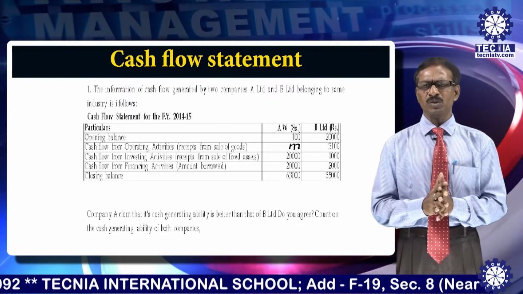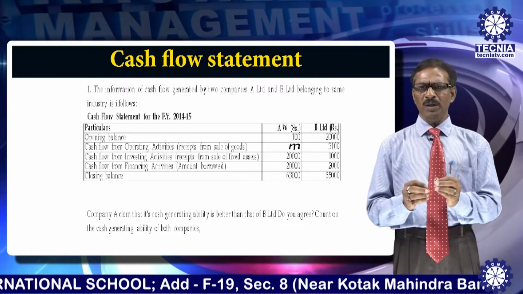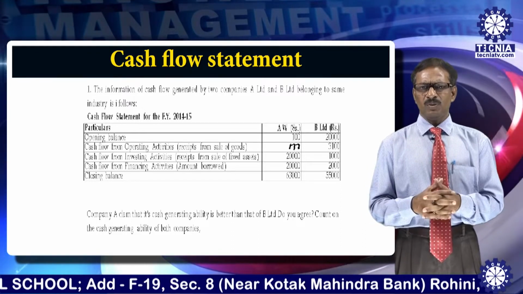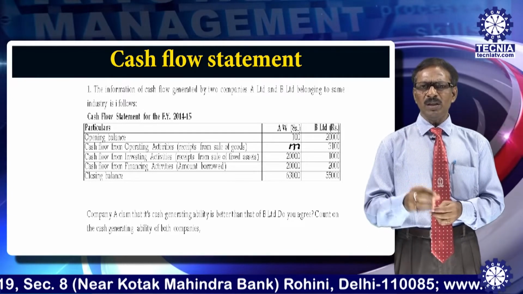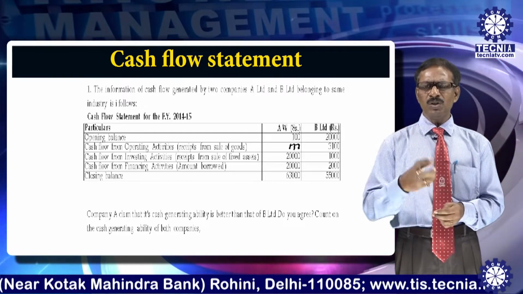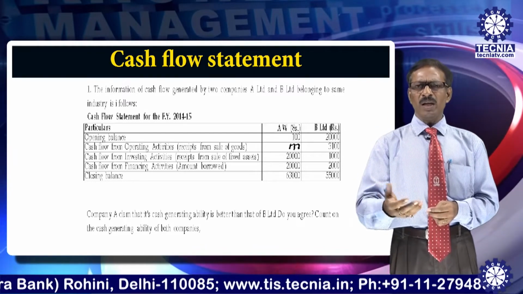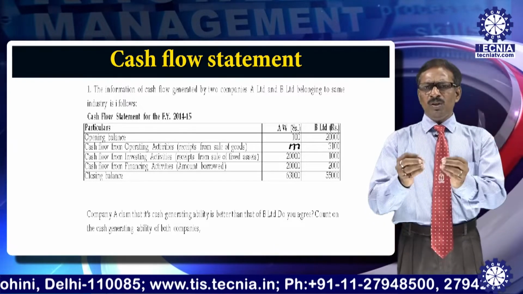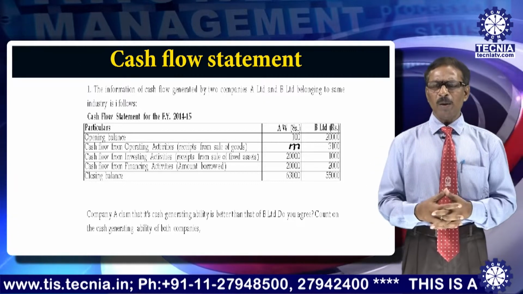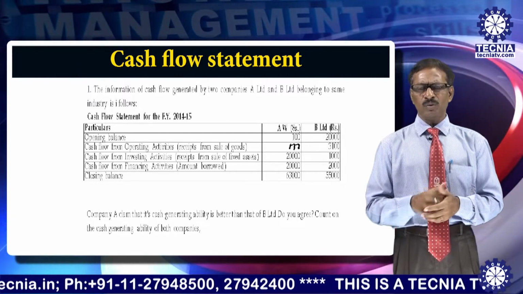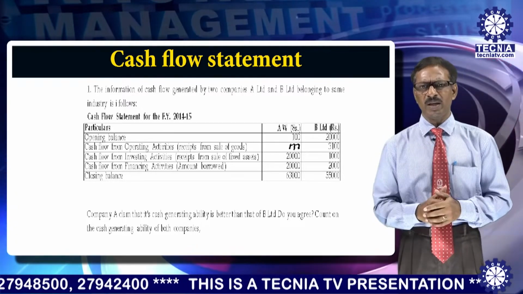Now you are asked to say which company is performing better and which company is stronger than the other. The simple thing is that your main cash producing activity is operating activities. That means it is your own strength. Say, for example, you are given the responsibility to run your family. To run your family, you have to get certain cash to meet the expenses. There are three sources from where you get the cash.